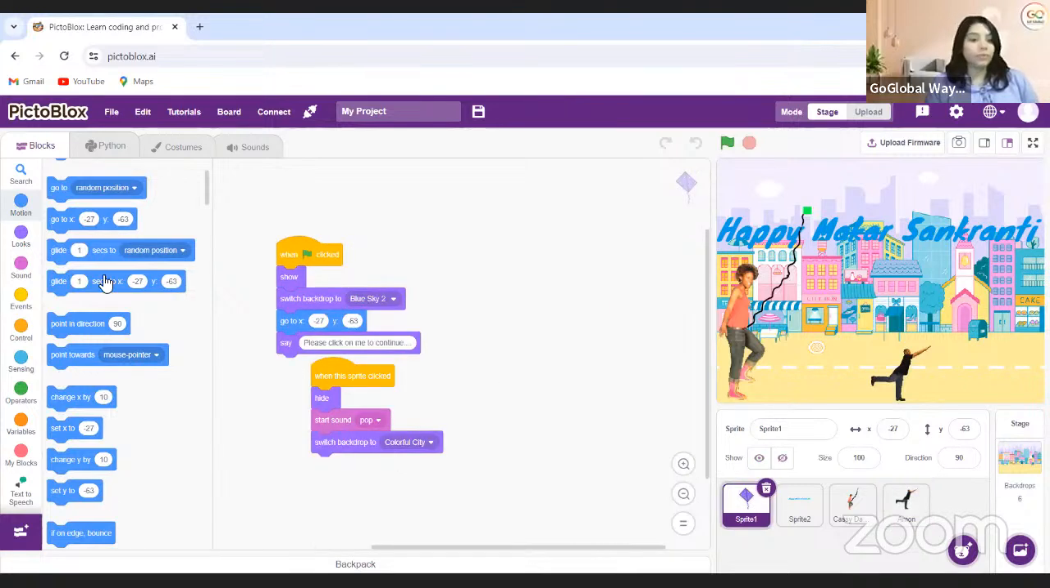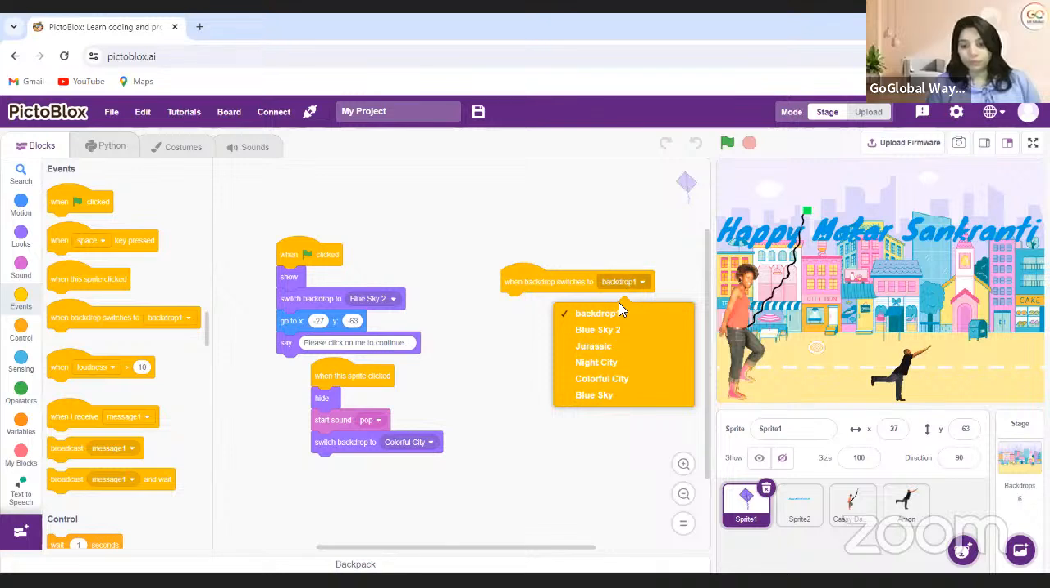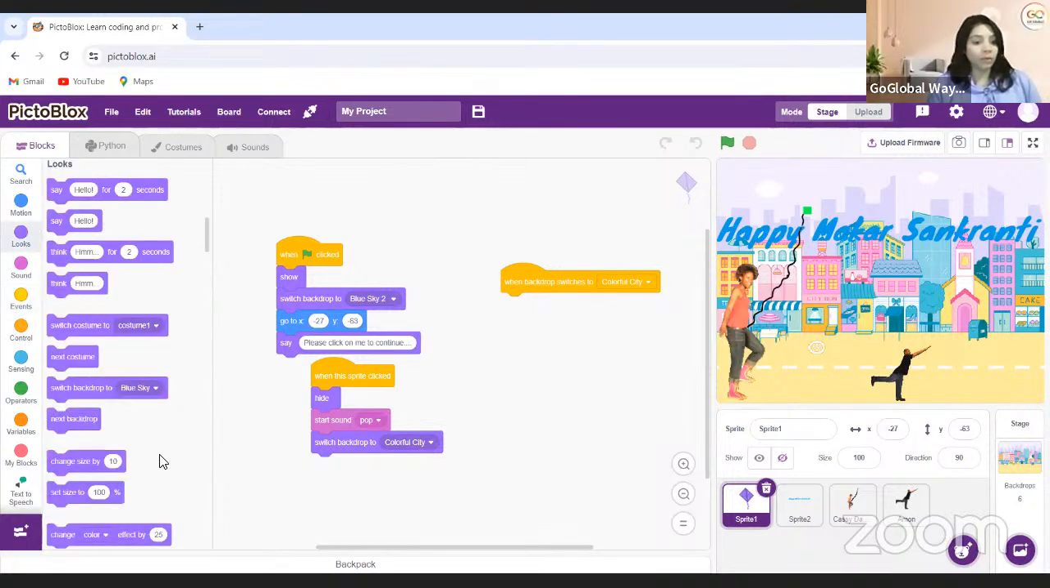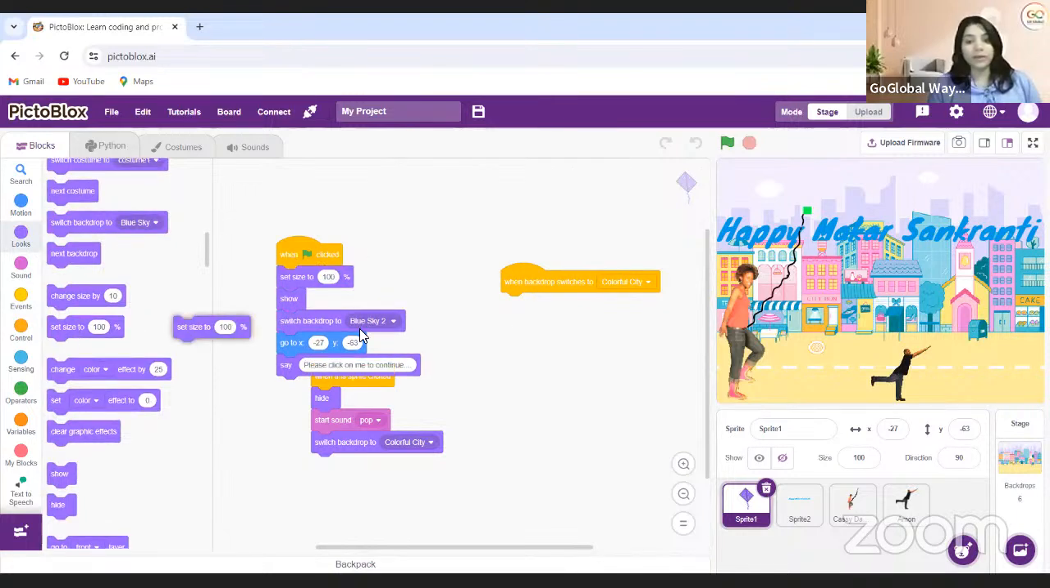And what I want is I will make one kite sprite. Suppose this one. So I will take this kite only. And I'll do like when the backdrop switch to the colorful city, I will set size 100%, but here when it happens, the size will be 20%. Let's see. And I need to show. Okay.